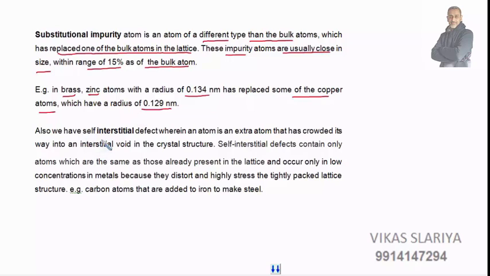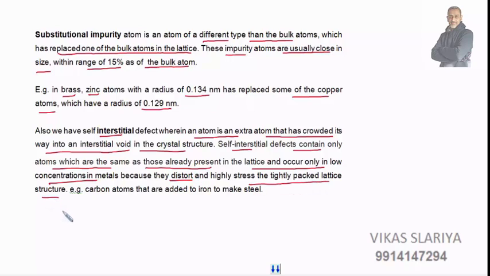Also, we have self-interstitial defect, wherein an extra atom has crowded its way into an interstitial void in the crystal structure. Self-interstitial defects contain only atoms which are the same as those already present in the lattice, and occur only in low concentration in metals because they distort and highly stress the tightly packed lattice structure.